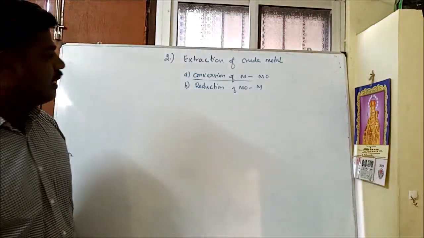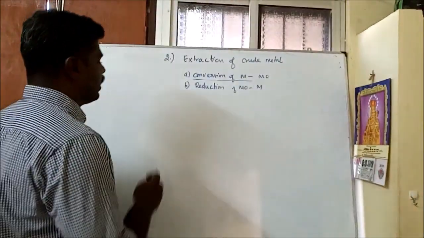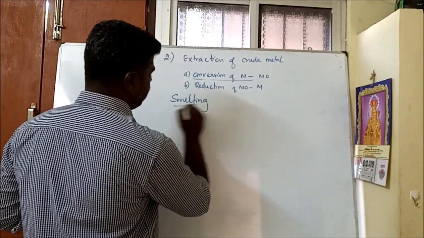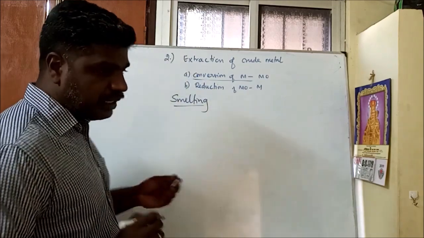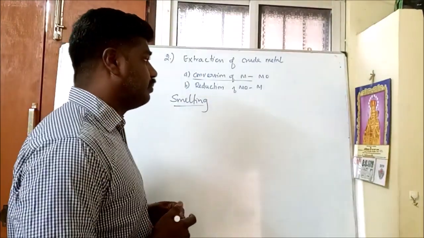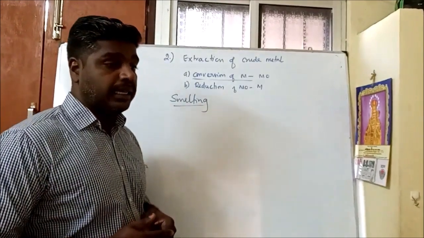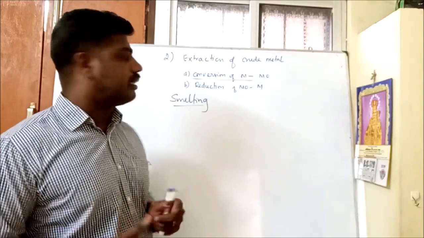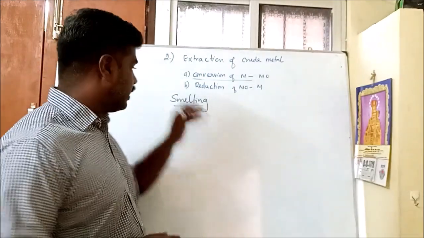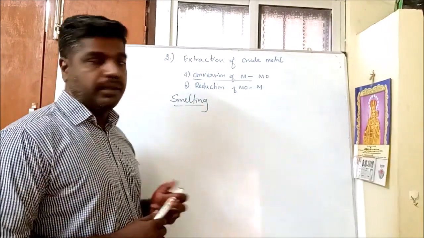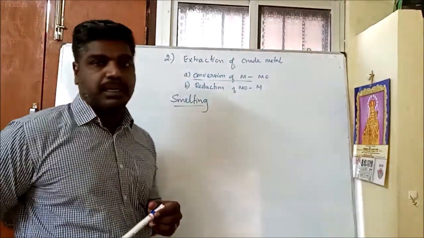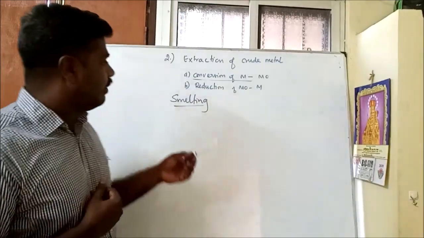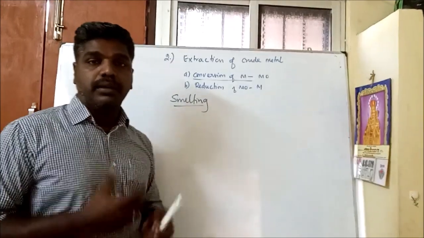There is a choice. One is called smelting. There are many methods. Smelting is one of the methods to reduce metal oxide to metal. The electrolytic method is also one, which means reducing metal oxide to metal by electrolysis, like smelting. Then let us see the first one, smelting. Smelting is one of the techniques used to reduce metal oxide to metal.